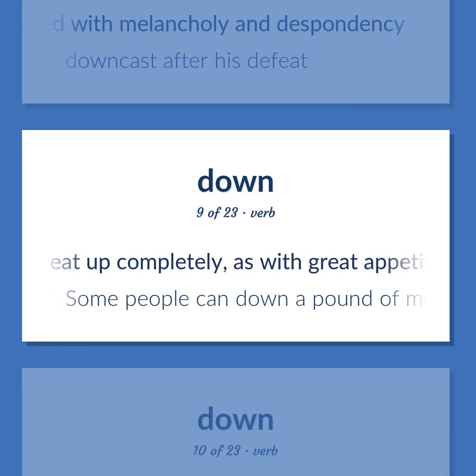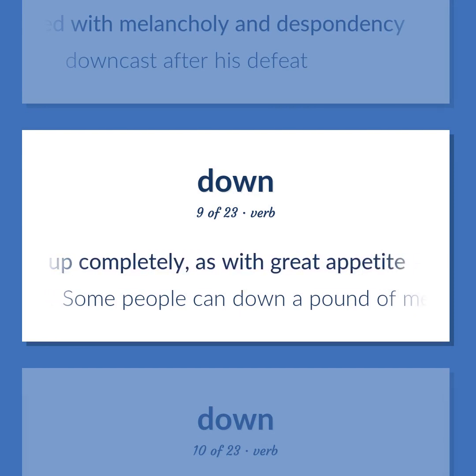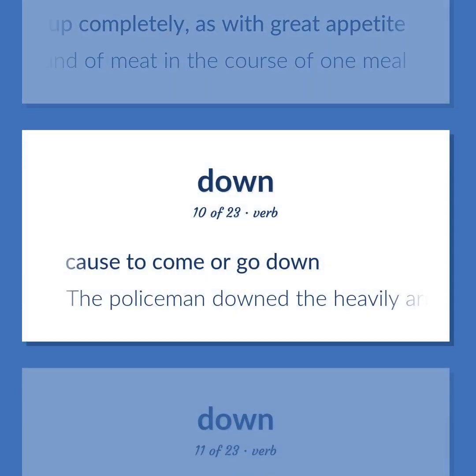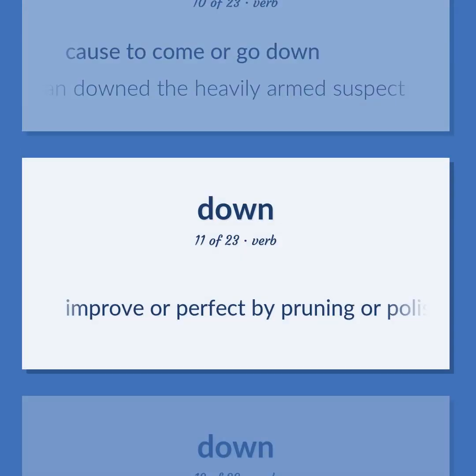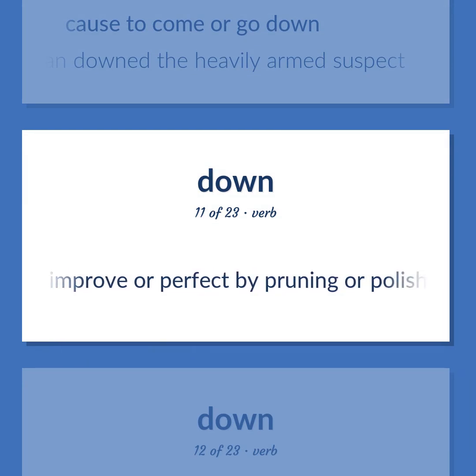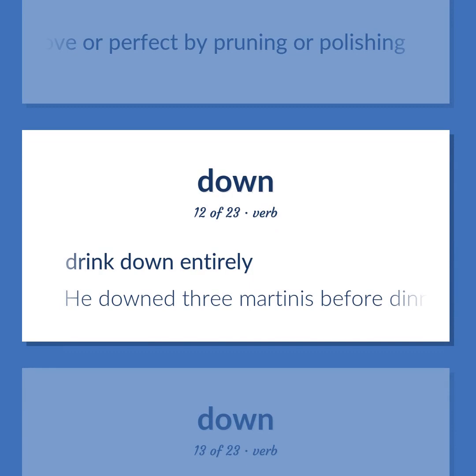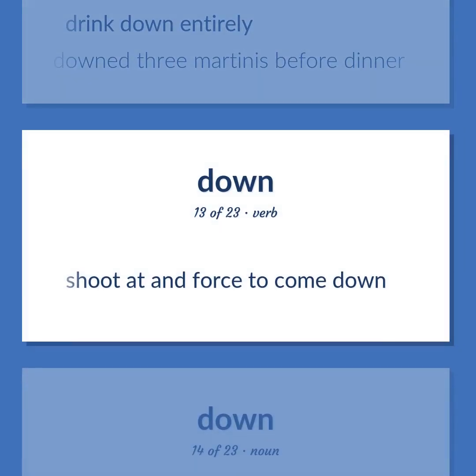Eat up completely, as with great appetite. Some people can down a pound of meat in the course of one meal. Cause to come or go down. The policeman downed the heavily armed suspect. Improve or perfect by pruning or polishing. Drink down entirely. He downed 3 martinis before dinner. Shoot at and force to come down.